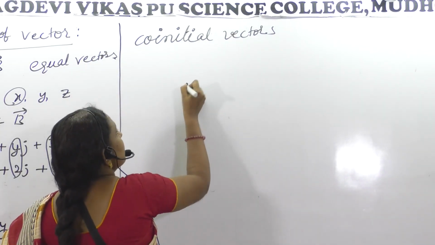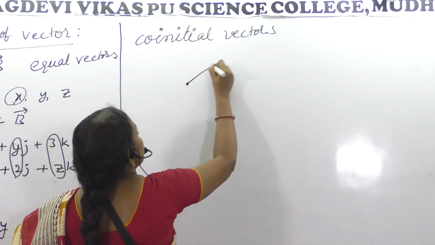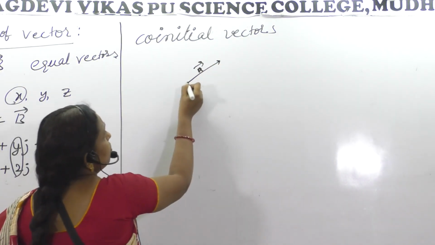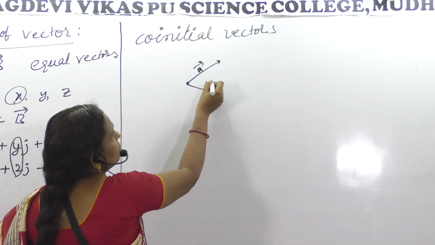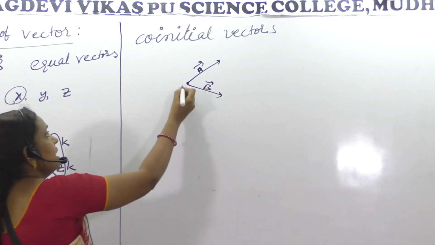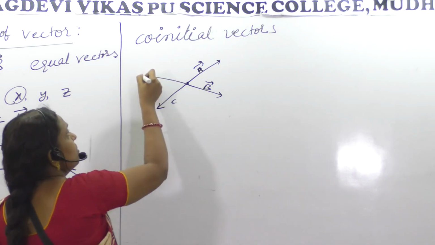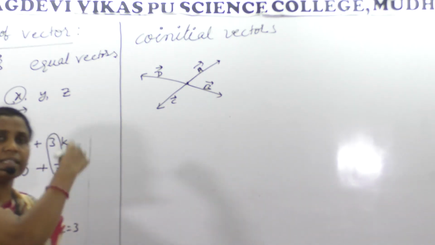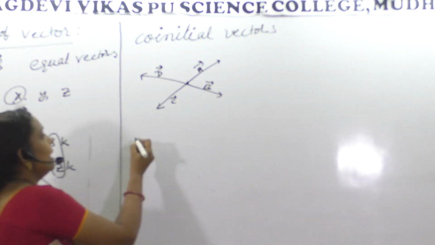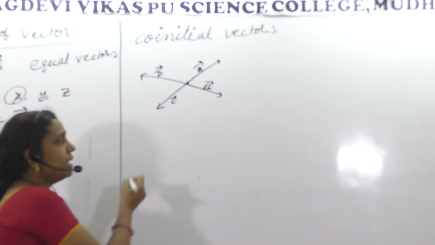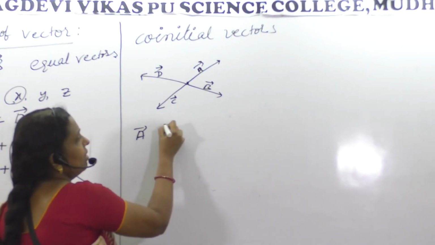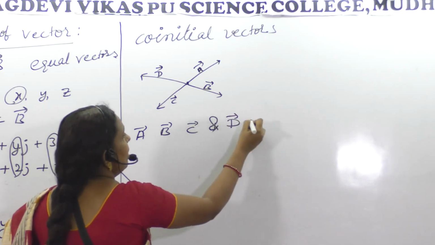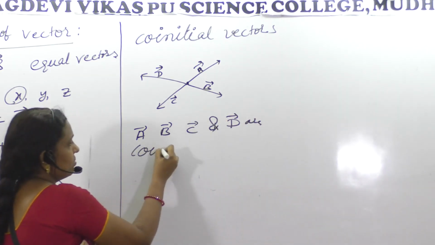So from a point, if any vector is initiated, like A, and from the same point vector B is generated, from the same point vector C, from the same point vector D, like that, if from the same point the vectors are arising, that means A, B, C and D are coinitial vectors.